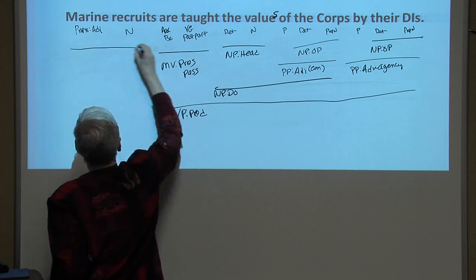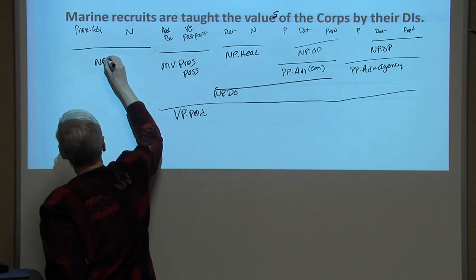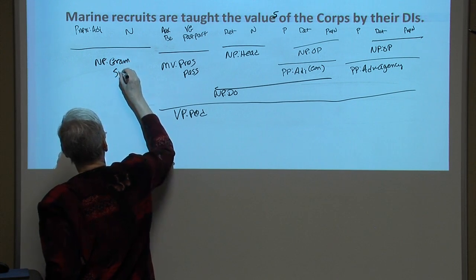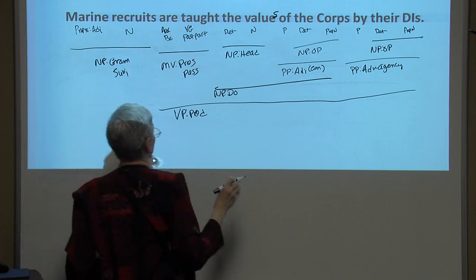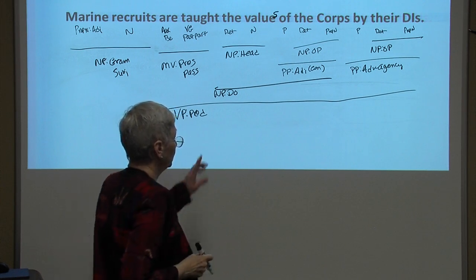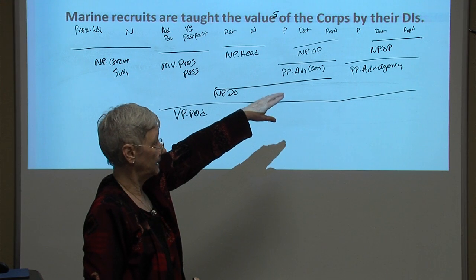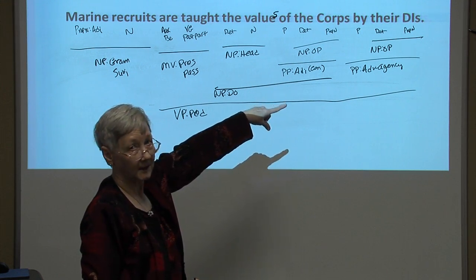And then Marine recruits is a noun phrase functioning as grammatical subject. Okay, so we know that the subject of the deep structure sentence was their DIs.